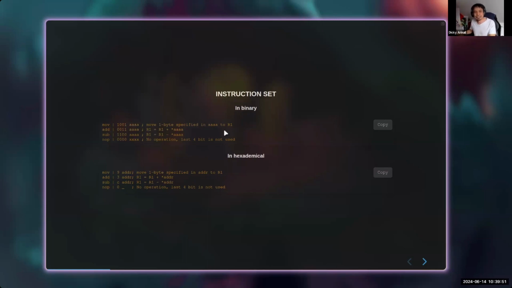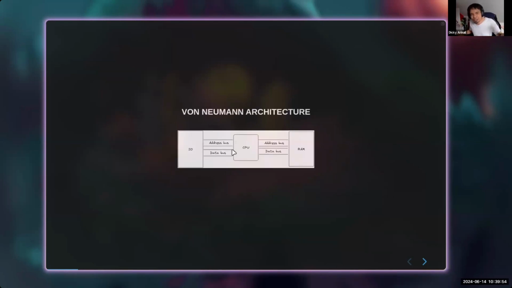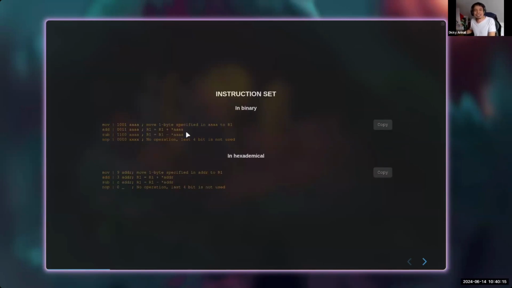So what is a register then? Inside the CPU, there are a bunch of registers. If you want to do arithmetic, you must put the data from the memory into the register, because the register is connected to, or associated with, the circuitry for the arithmetic circuits and everything. So if you want to do an arithmetic operation, you must put it in the register first. This is how you do it: 1001, and the address you want to move to the register.